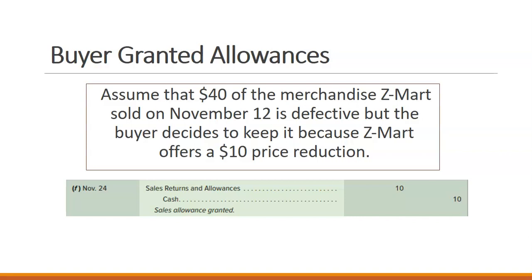For allowances, here we have $40 of the merchandise we sold that is defective, but the buyer decides to keep it because we offered to return part of their money. We would then record a $10 sales returns and allowances, and that we reduced our cash because we gave them back $10.